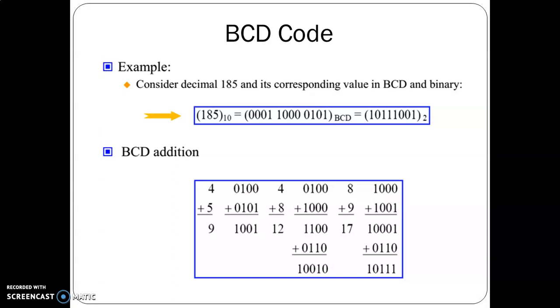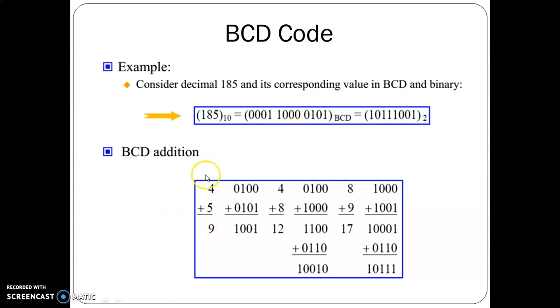BCD addition. The rule for addition of 2 BCD numbers is as follows. Add the 2 numbers using the rules of binary addition. If a 4-bit sum is equal to or less than 9, then it is a valid BCD number. If the 4-bit sum is greater than 9 or if a carry is generated, then it is an invalid result. Add 6 to it to make it a valid result.